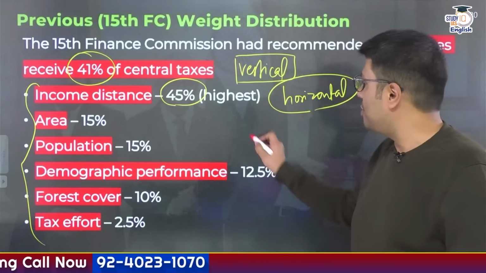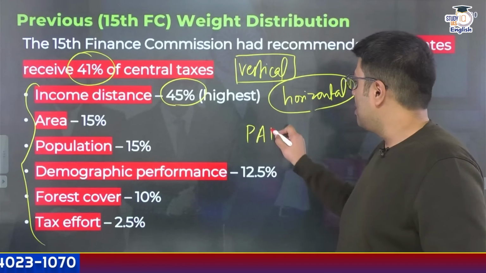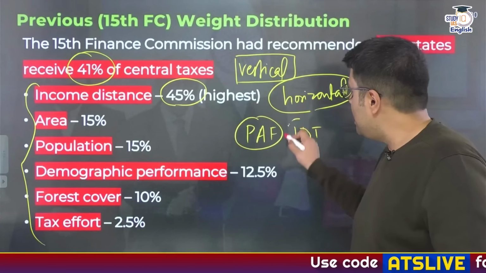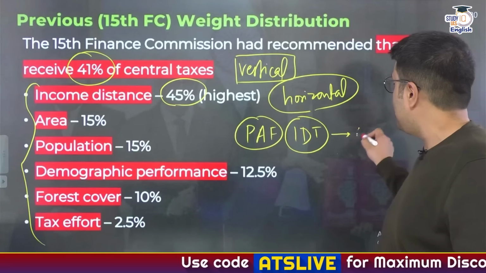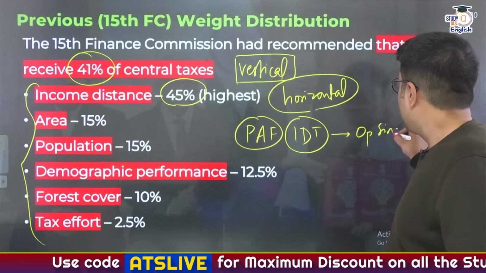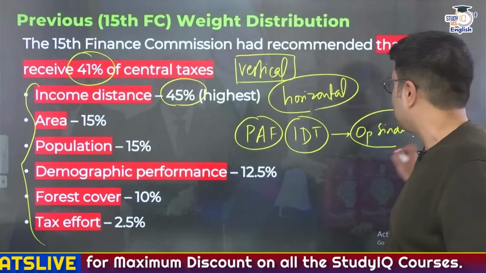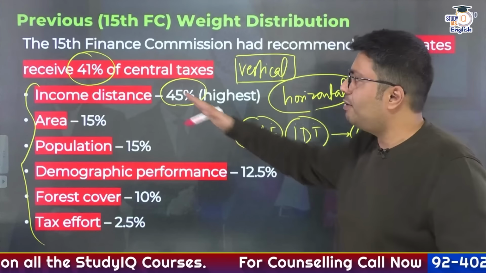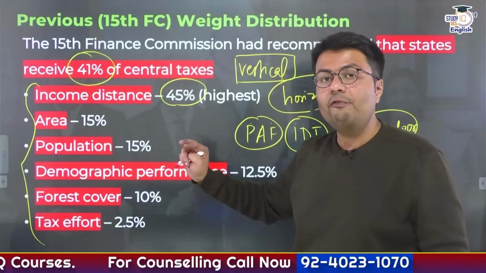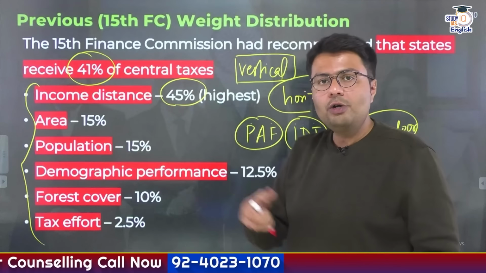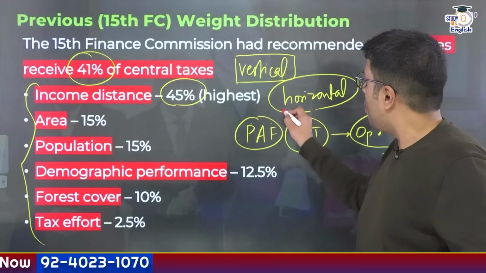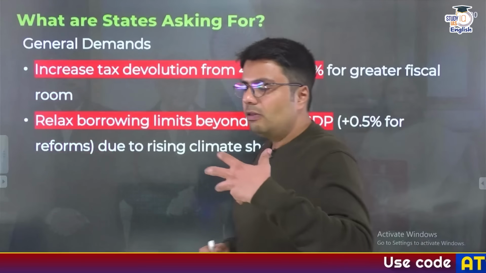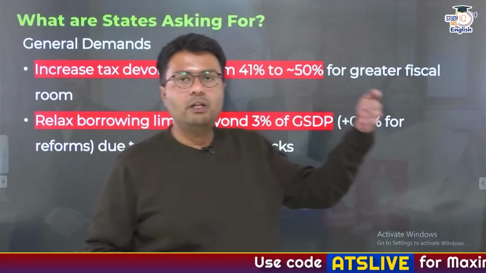I've created an abbreviation, PAF and IDT, that is Pakistan Air Force. India defeated them, and this you will remember because of Operation Sindoor, what happened in the month of May this year. So it is quite simple, PAF, IDT, these are the abbreviations of the 6 parameters that the 15th Finance Commission used to determine horizontal devolution. Understood? Now let us talk about the demands that states have made to the Finance Commission.